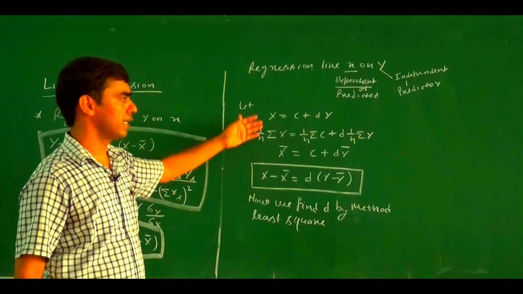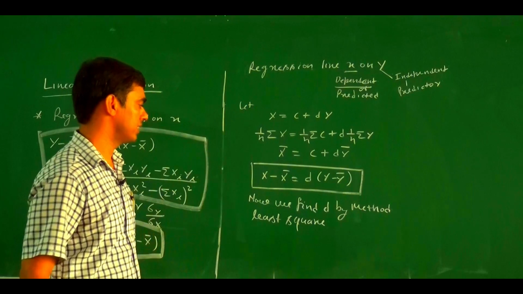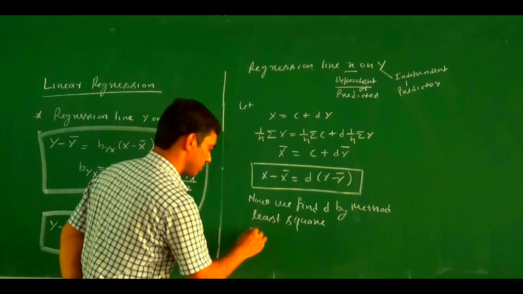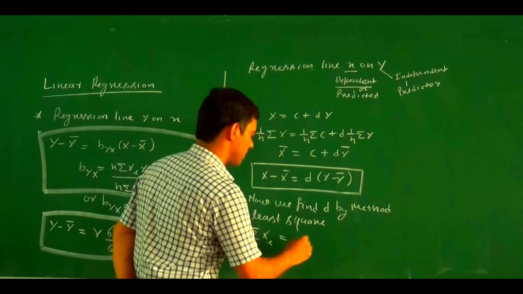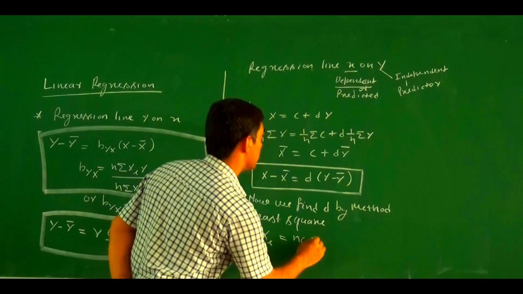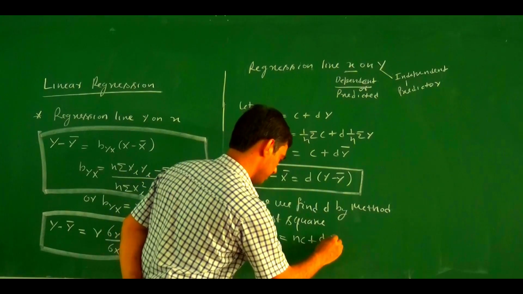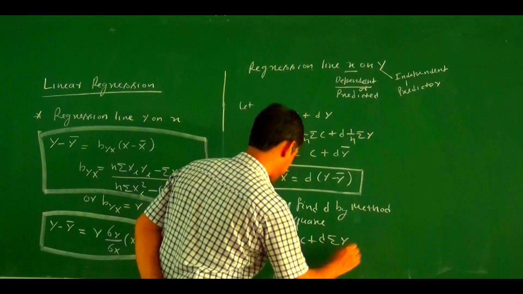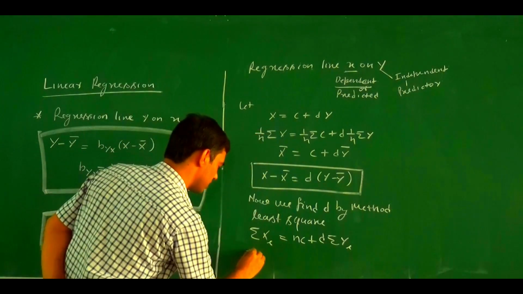So then again we write the normal equation. What are the normal equations? Summation of xi equals nc plus d summation of yi, and similarly the second normal equation becomes what?